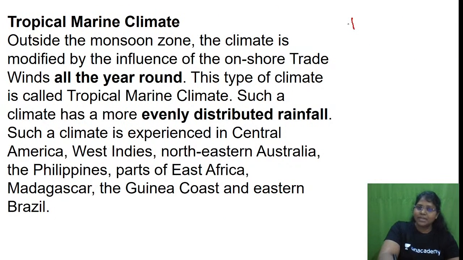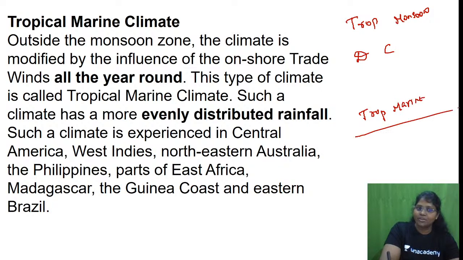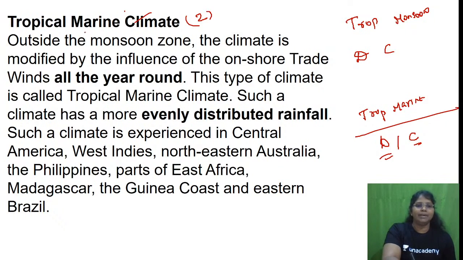So with respect to tropical monsoon, did we complete two things? Now we are going to see tropical marine. For tropical marine, we are going to discuss the distribution and climate. Is this clear? In this chapter we have two things: one is tropical monsoon, another one is tropical marine.